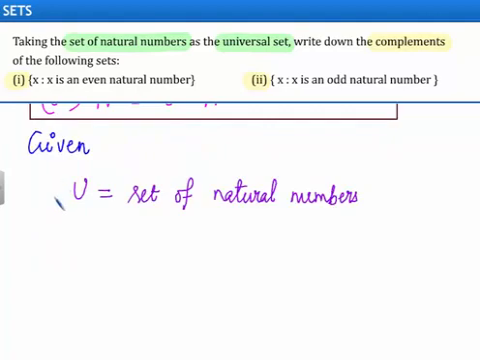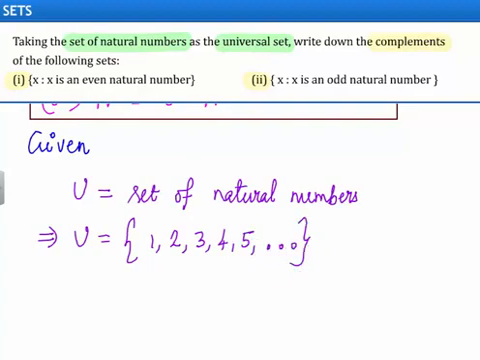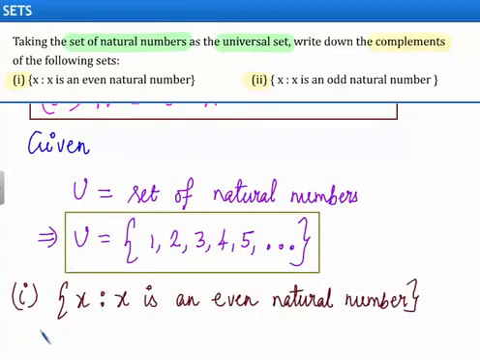We are given the universal set is set of natural numbers. Therefore, universal set is equal to 1, 2, 3, 4, 5 and so on. In the first part of the problem, we are given set of x such that x is an even natural number. Let us take this set as set A.